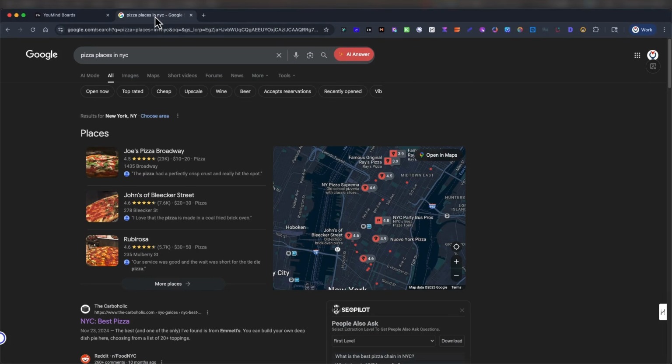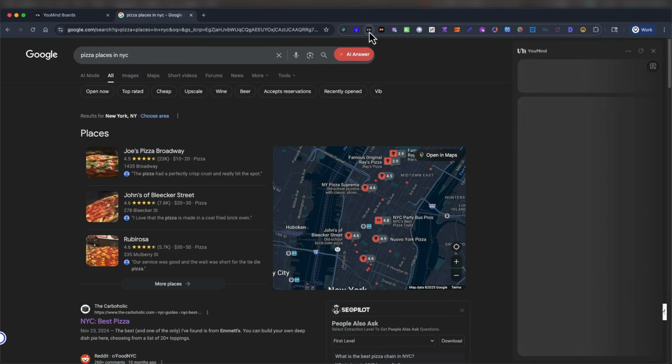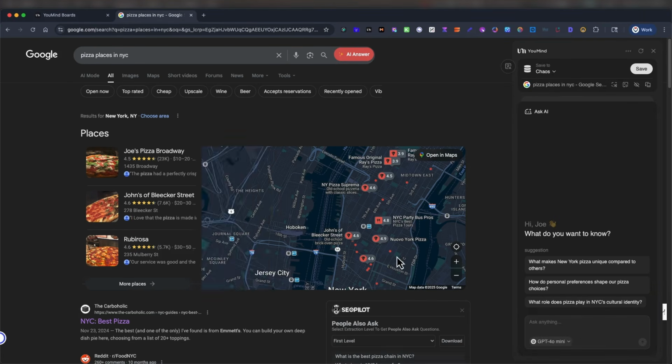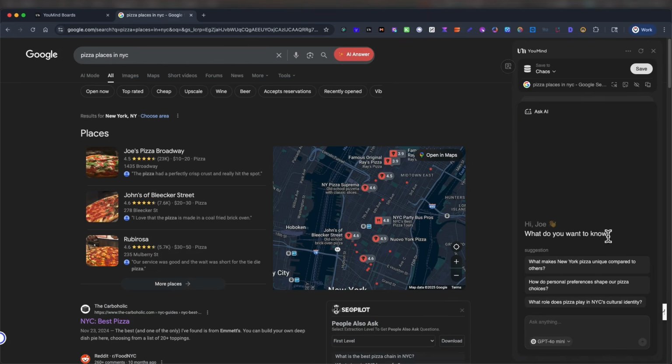Now the Chrome extension for YouMind. I already installed it. You do that from your dashboard, or when you first welcome to YouMind, you'll see it there. And I just Googled pizza places in New York City, and we can open up YouMind, just click on it, and it gives you some stuff like, what do you want to know? If you've used AI before, just interact with it like you did on the YouMind dashboard or ChatGPT. You can select your model here. I just keep it on mini. The extension has a capture portion, find media, hide items, and batch reading, which I really like.